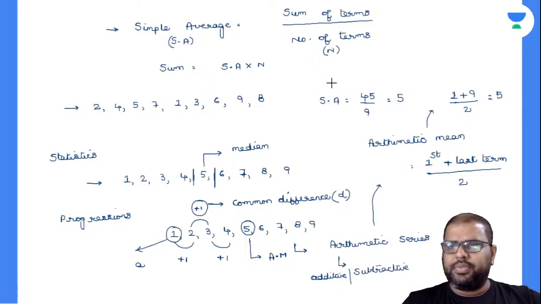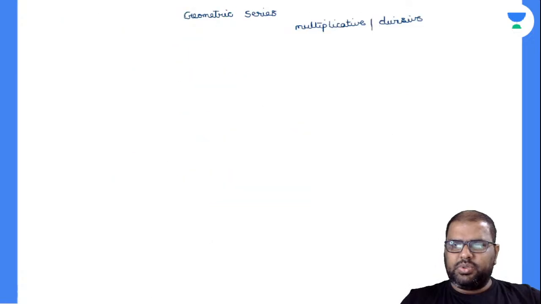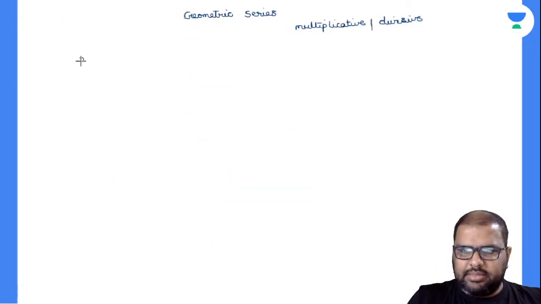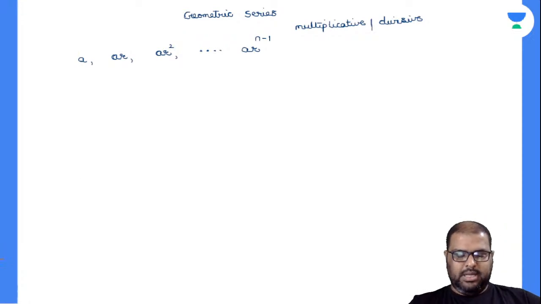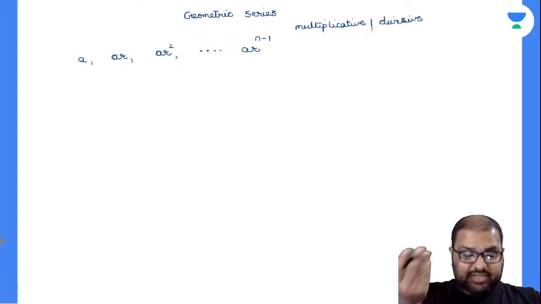So we will be taking a as the first term. Multiplicative change, I have to multiply, so one term is AR. The third term will be AR square, and so on. The nth term is A into R to the power of n minus 1. Now see, it can be A by R square also, it can be A by R. This is divisive change.